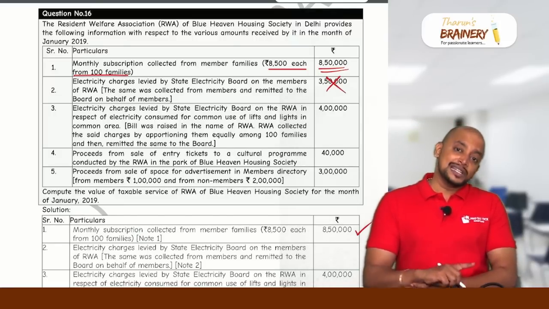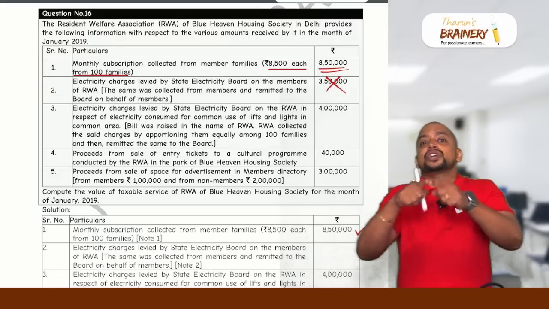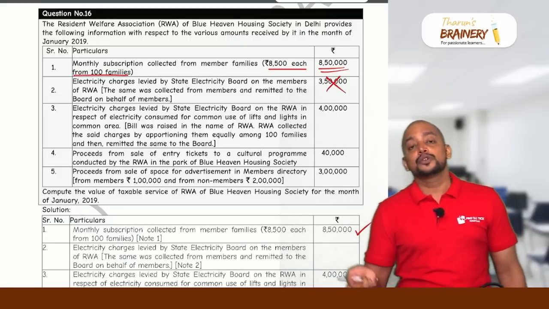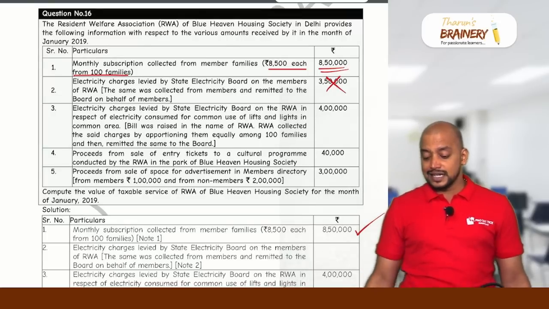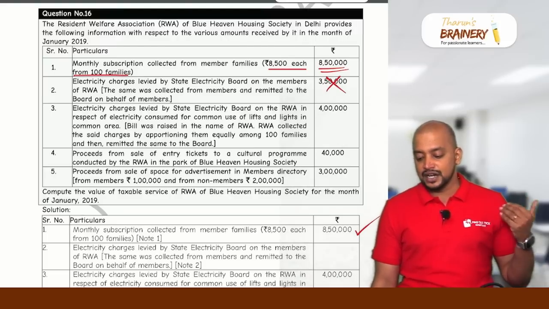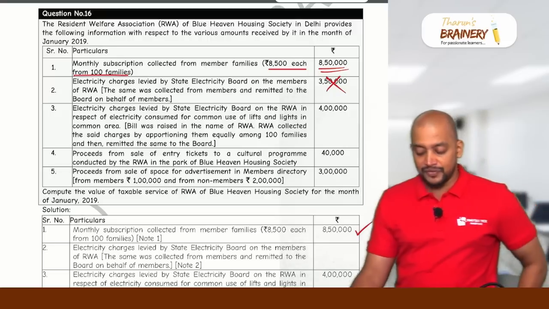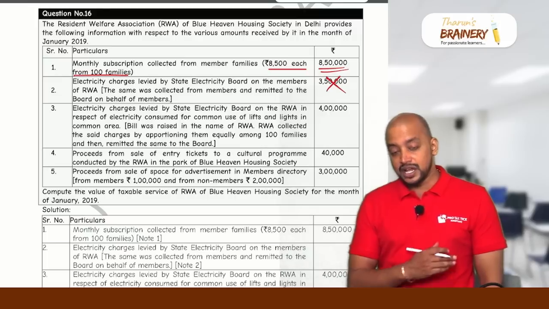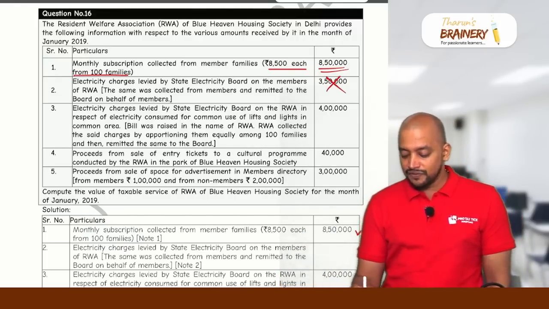What if the invoice is raised on the Resident Welfare Association and they in turn collect from the members by apportioning it? Now it will not be called electricity, it will be called recovery of expenses, by apportionment, which is part and parcel of their service. So that is 4 lakhs. Electricity charges levied by the State Electricity Board on the Resident Welfare Association in respect of electricity consumed for common use of lifts and lights in the common area. The bill was raised in the name of the Resident Welfare Association, which collected the charges by apportioning them equally among 100 families and then remitted the same to the board.